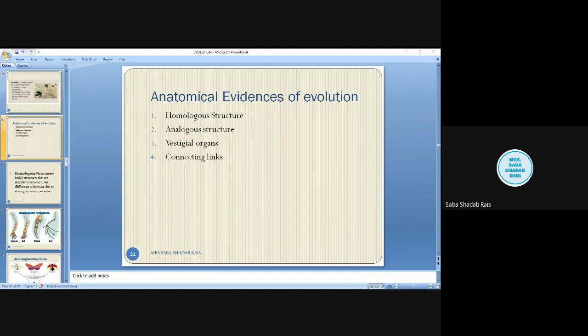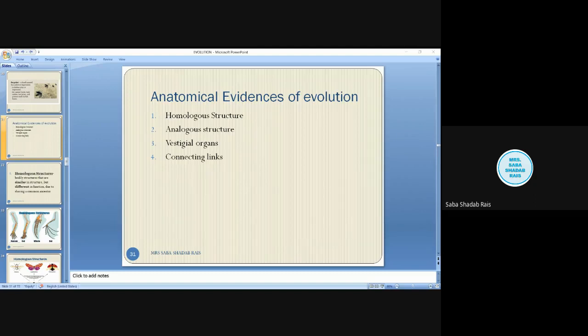So we can say different in structure but similar in function. Understand? Now, homologous structures develop in related animals. All organisms of the class Vertebrata will have the same type of four-limb structure.